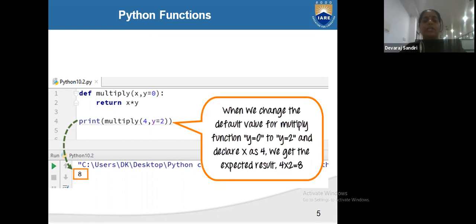So here x is declared as 4, y is declared as 2. So the multiplication returns x into y. X is equal to 4 multiplied by 2 means 8. We will get the expected output result 8.